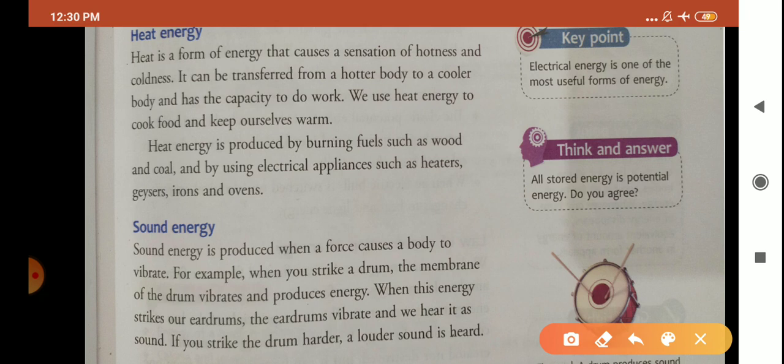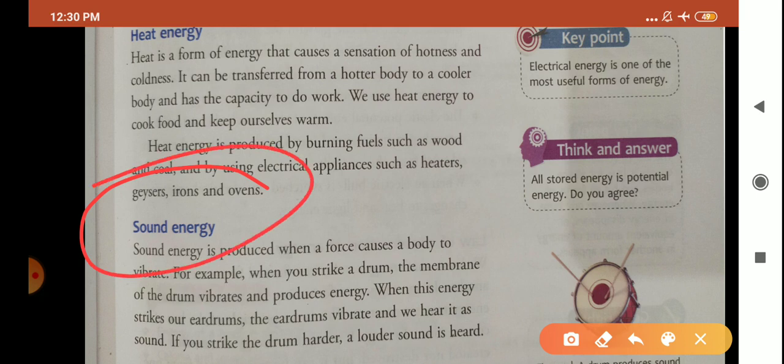And this heat energy has the capacity to do work also. Heat energy is used to cook food and keep ourselves warm. From where do we get heat energy? By burning fuels such as wood and coal, or by electrical appliances such as heaters, geysers, irons and ovens. Now coming to the next form of energy, that is sound energy. Now children, how is sound energy produced?